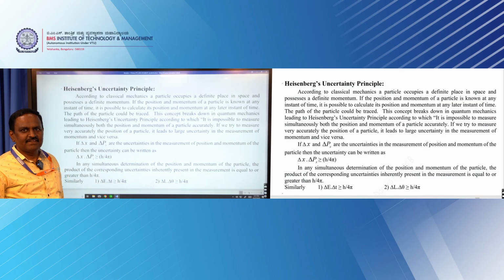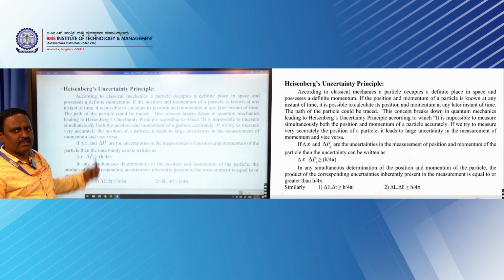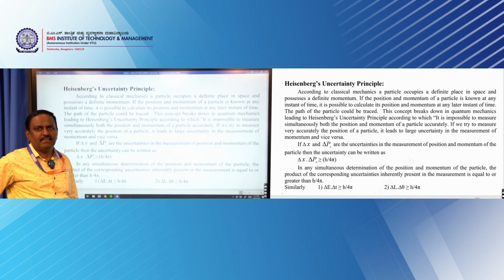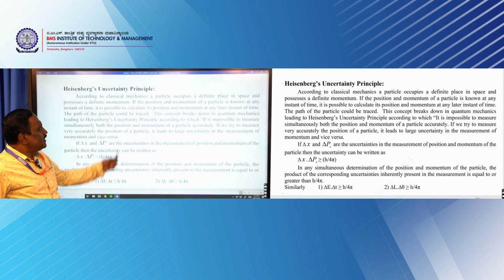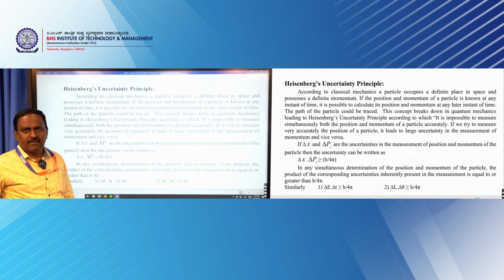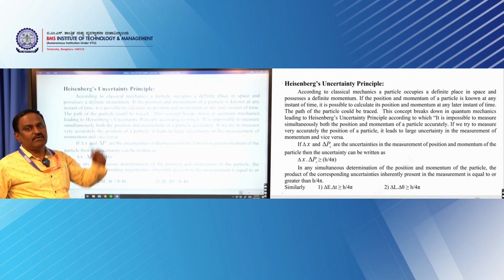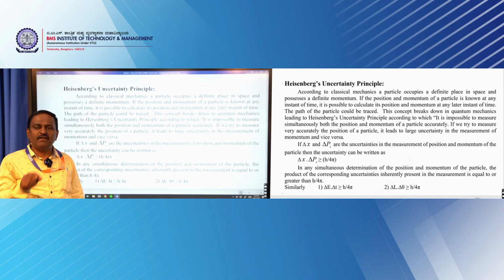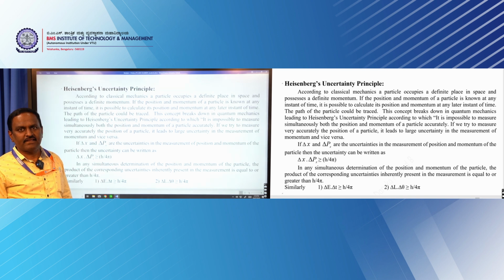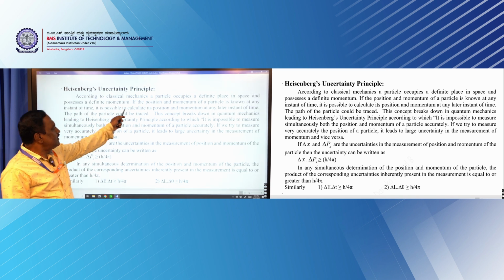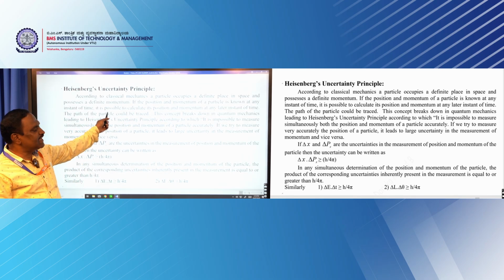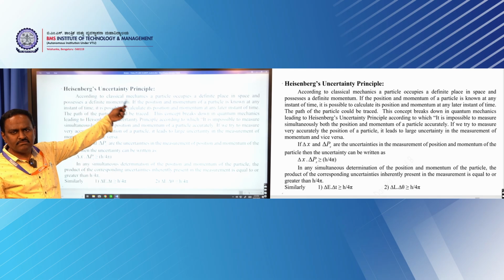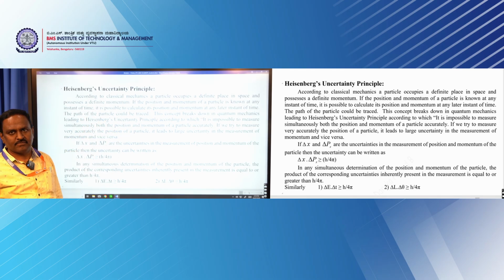Hello students, today we will discuss one more topic in module 1, that is the Heisenberg uncertainty principle. As you know, in classical physics or classical mechanics, we can measure the momentum of a particle and also locate the position of the particle exactly. That means according to classical physics, position and momentum can be measured exactly at any time, and you can measure it for a later instant also.